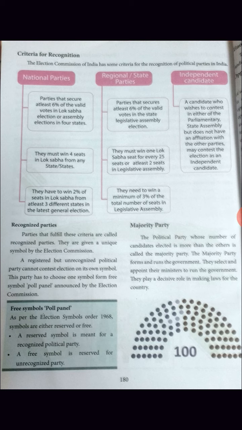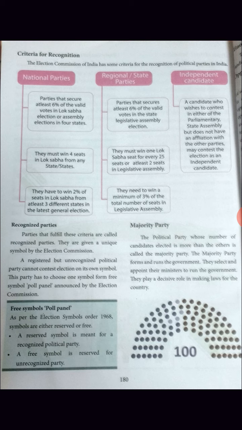The parties that secure at least 6% of the valid votes in the state legislative assembly election. For example, Tamil Nadu means in the Tamil Nadu state election they should secure at least 6% of valid votes.